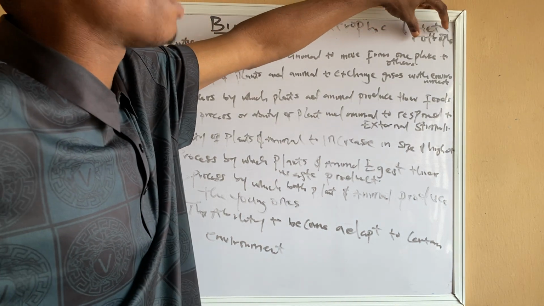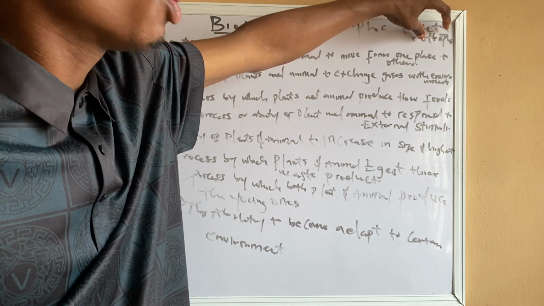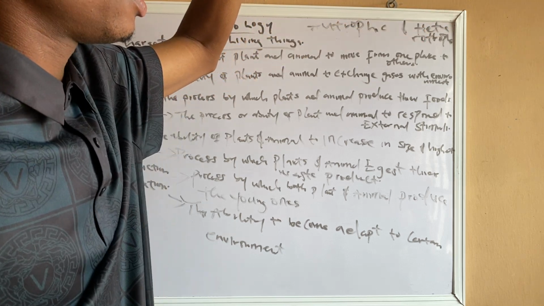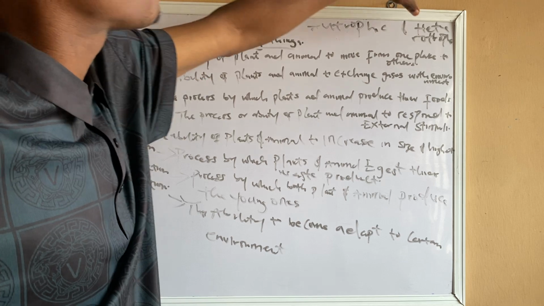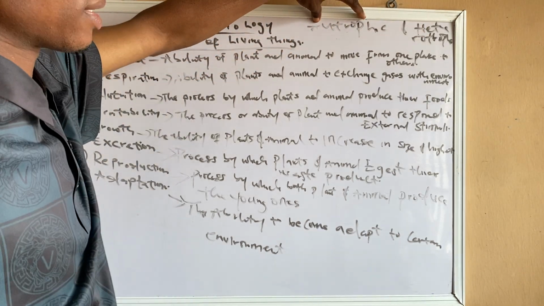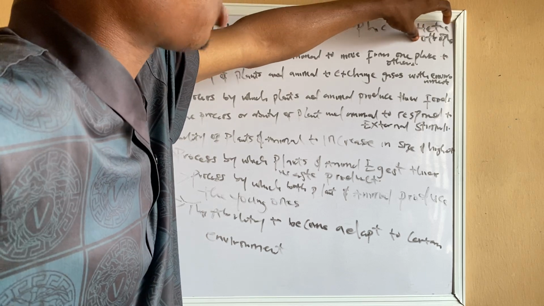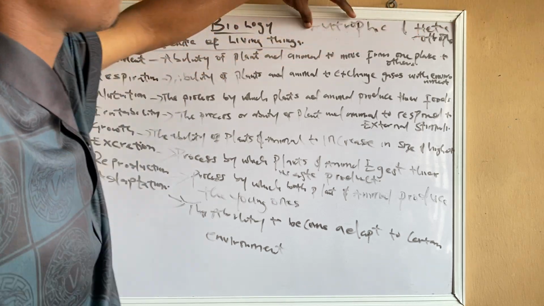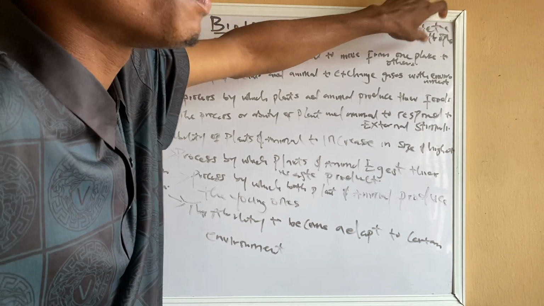While heterotrophic is the ability of an animal to depend on another organism. We depend on animals, and we depend on plants. All heterotrophic animals depend on plants.